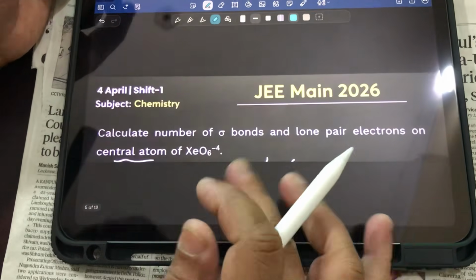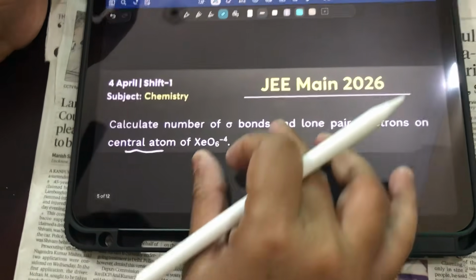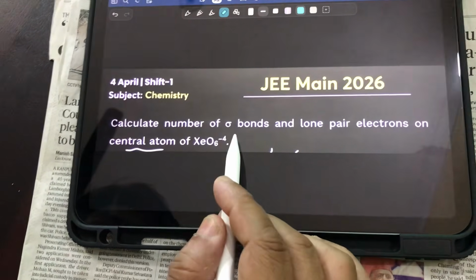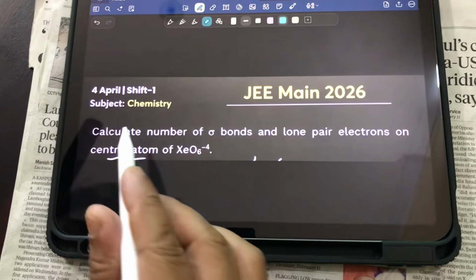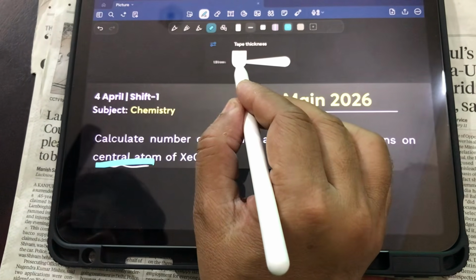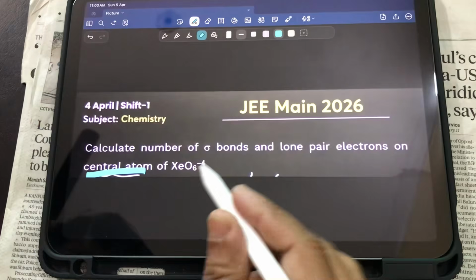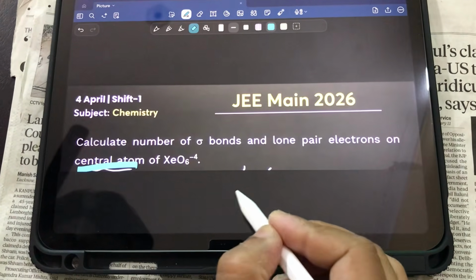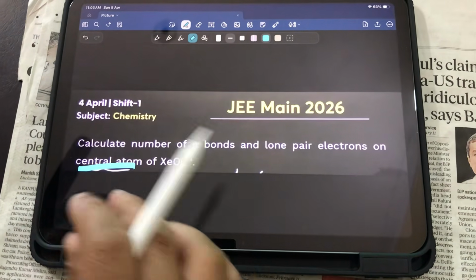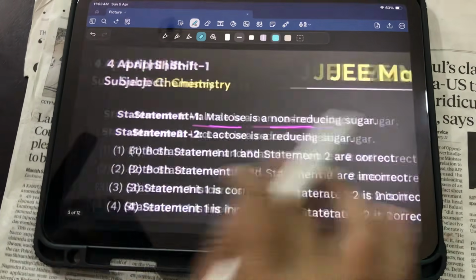Now see, here is another question. Just see, this question is really awesome. Now, my dear students, calculate the number of sigma bonds and lone pairs. But remember that they are asking about the central atom. Don't forget this, otherwise you will lose marks. Now see, xenon, I have to write xenon. So let me take XeO6 4 negative.